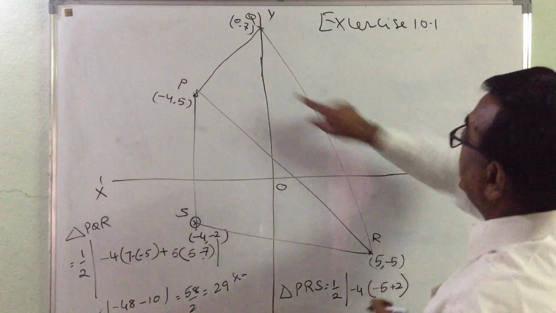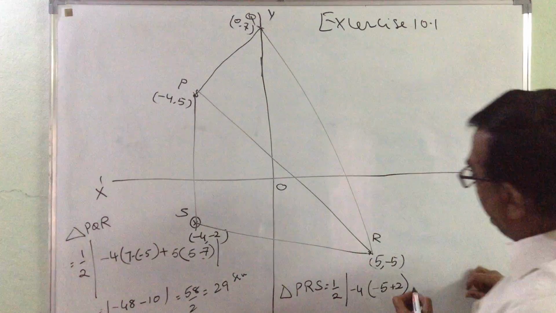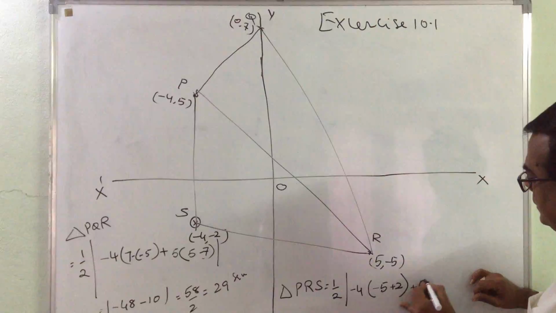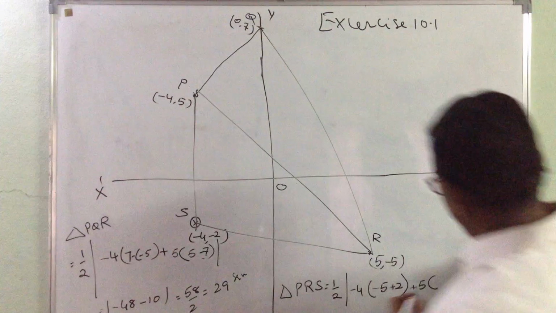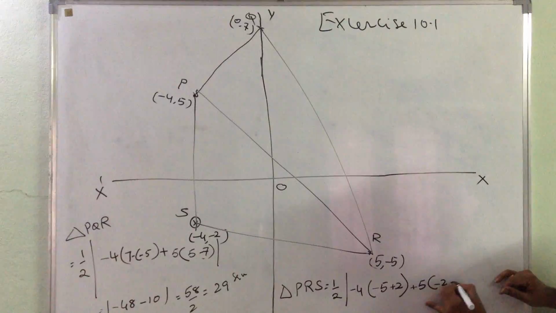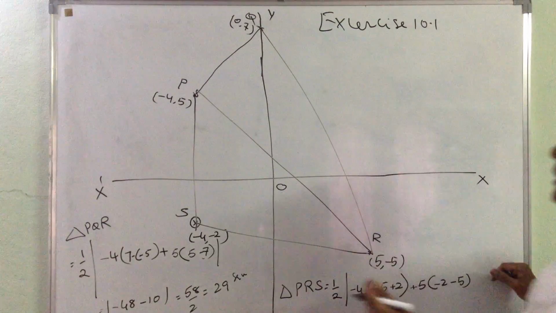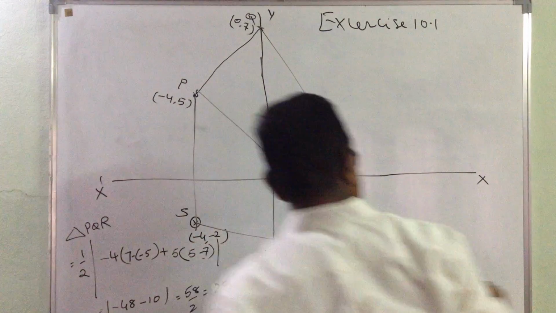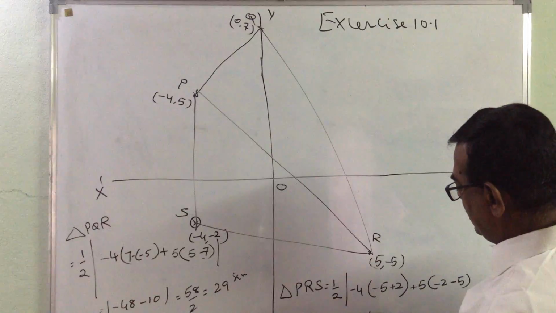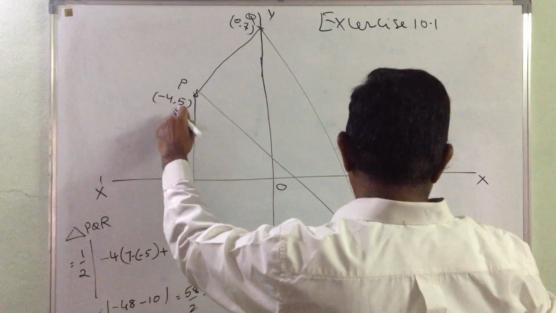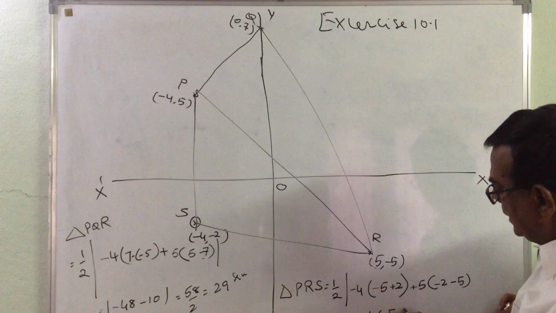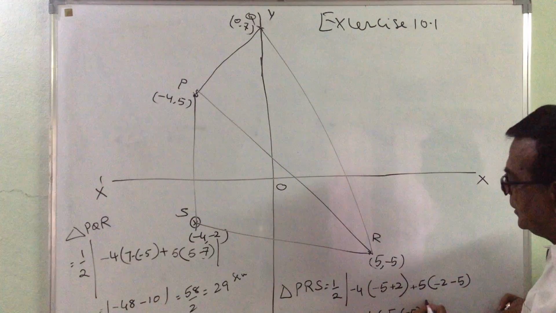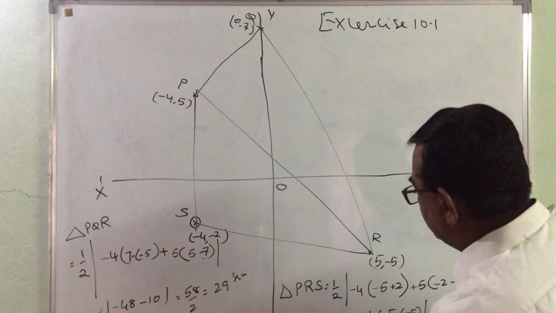Then the second one, that is 5 into (-2 minus 5). Then the third one, -4 into (5 minus of -5).